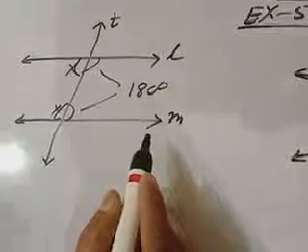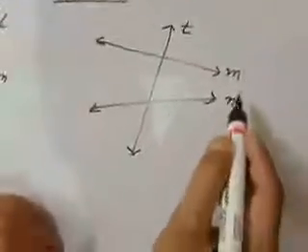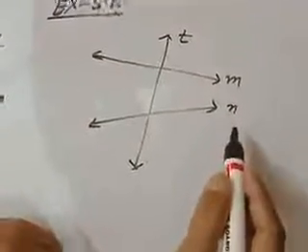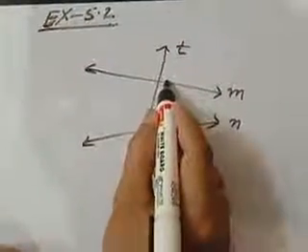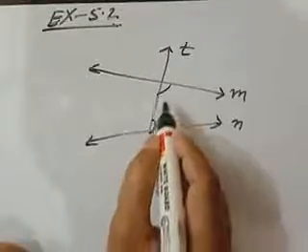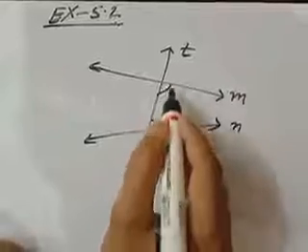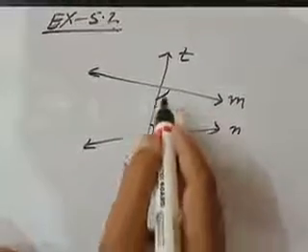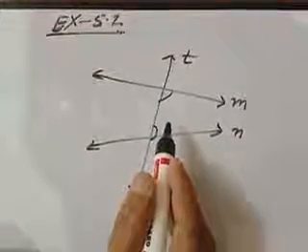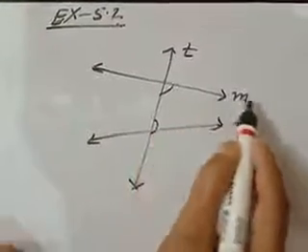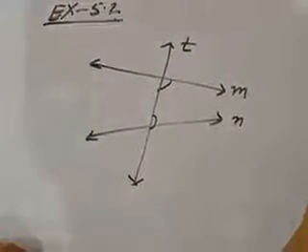Now you come to the fifth postulate in the second figure. M and N are two lines and suppose T is a transversal. If the sum of these two angles on the same side of the transversal is less than 180 degrees, then according to Euclid's postulate, these two lines, if we produce them, must meet on that side.